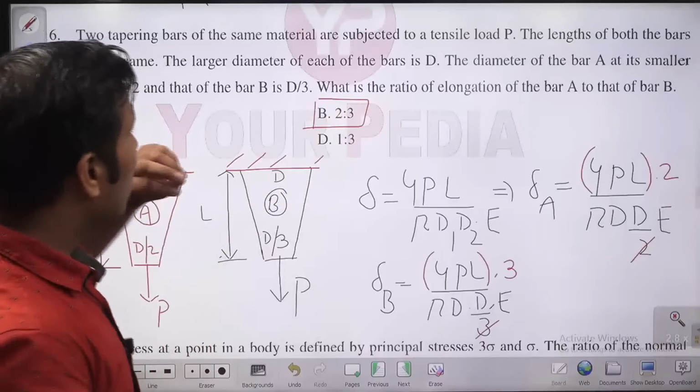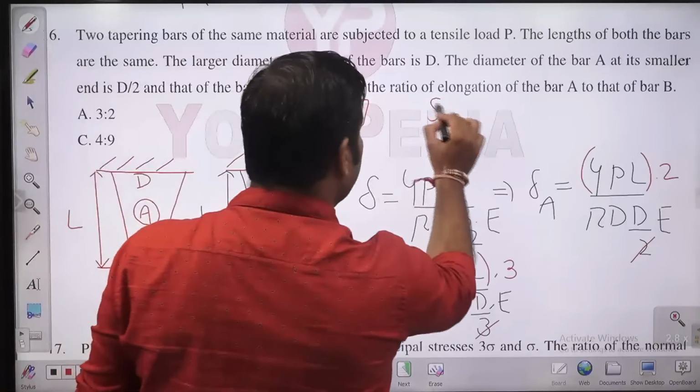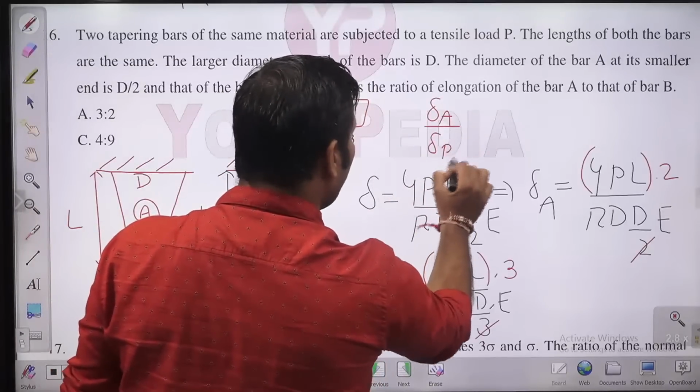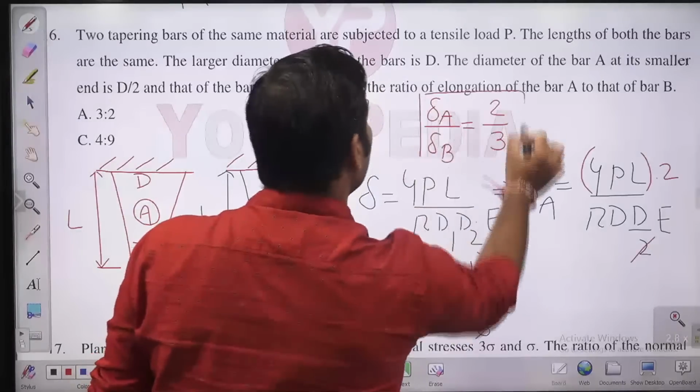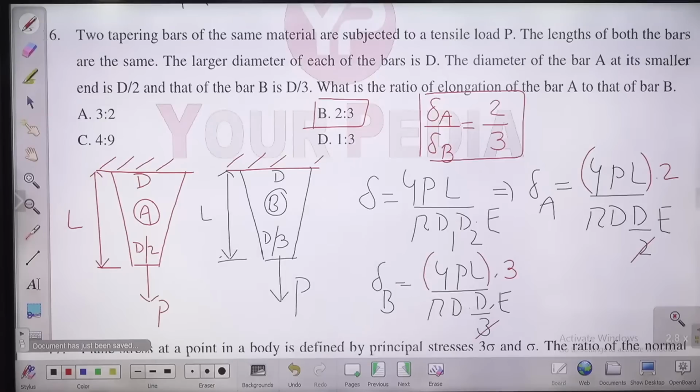He's asking you the ratio of the elongation of A and B. So that will be 2/3. So B is the answer for this question. Please check. Yes, Vipin, very good. B is the right answer for this question. Very good, guys.